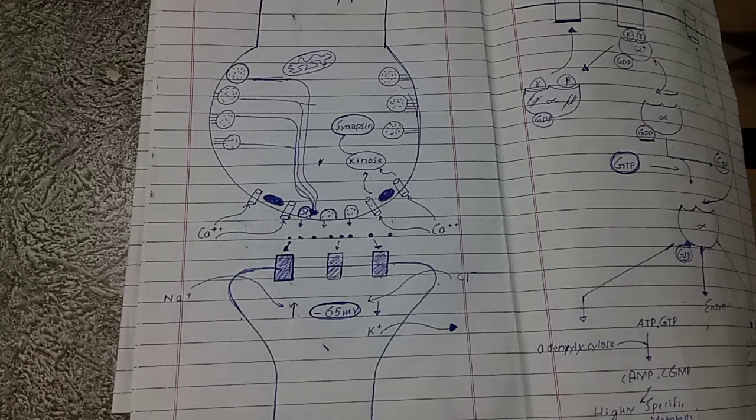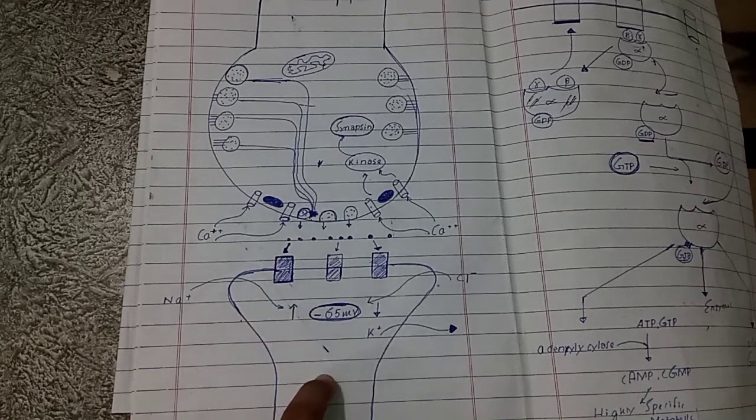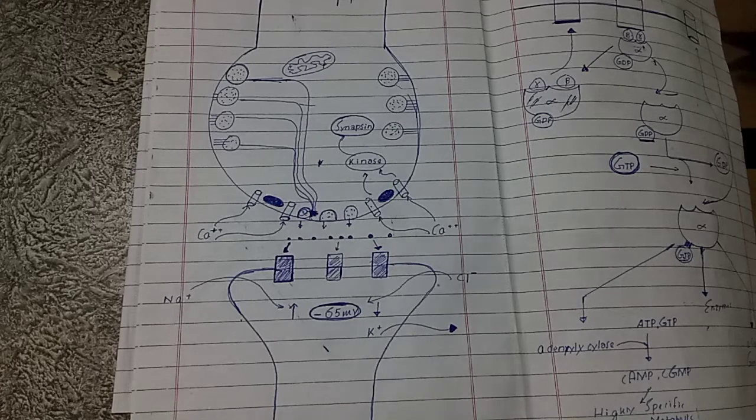So by three processes, a postsynaptic receptor activates the postsynaptic neuron: by opening the sodium channels, by closing the chloride and potassium channels, and by increasing the metabolic machinery, so that excitatory receptors should be more than inhibitory receptors.